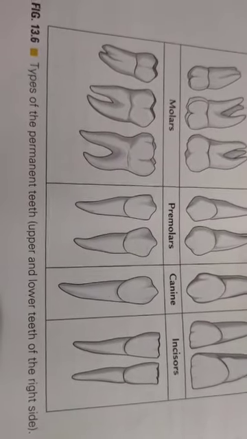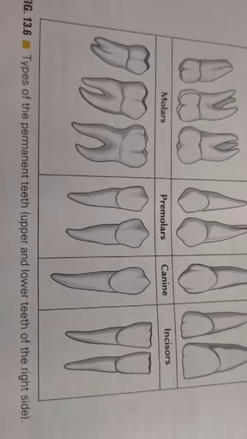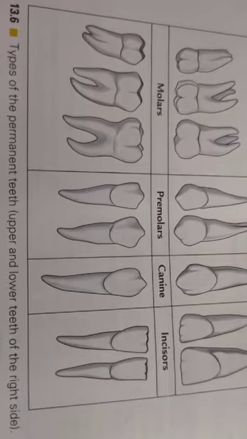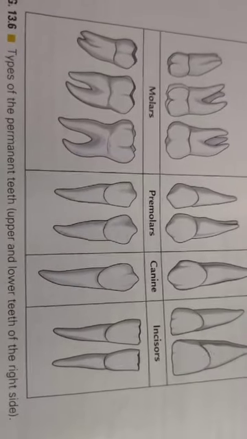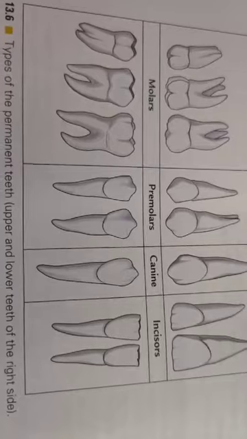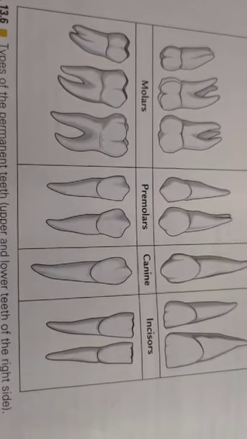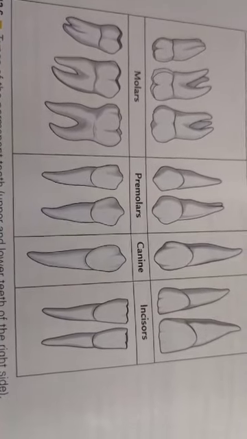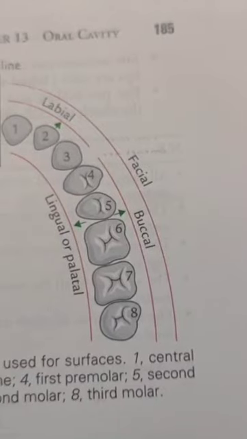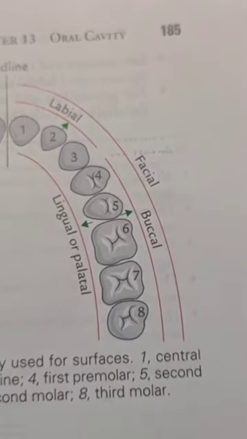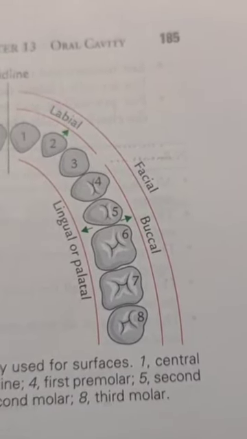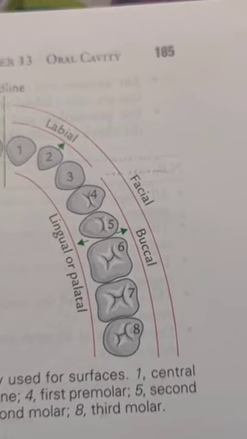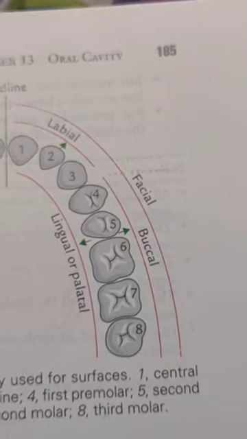An adult human has 32 permanent teeth, which are of 4 different types. So there are 4 different types of teeth, and that's why it is called heterodont. There are 32 permanent teeth in human beings and 20 milk teeth. The arrangement of teeth in each half of the upper and the lower jaw in the order incisor, canine, premolar, molar is represented by the dental formula.